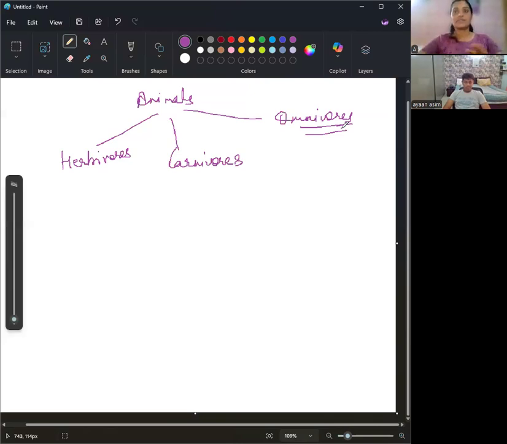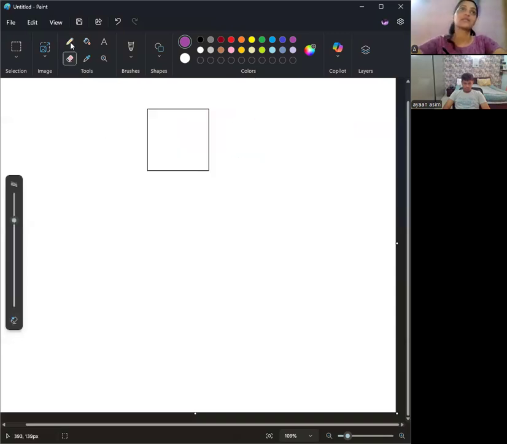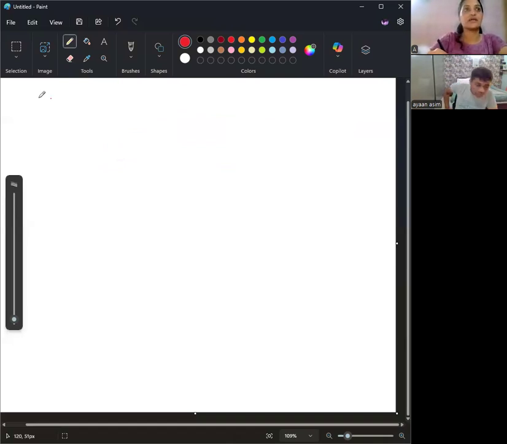Now we are going to start with nutrition. The plant part is finished. Now, when you're talking about animals, the first thing we are going to consider is the unicellular organisms. And the unicellular organisms we have to pick are amoeba and paramecium. So first is amoeba. In amoeba, the mode of nutrition is holozoic. This you have to remember.